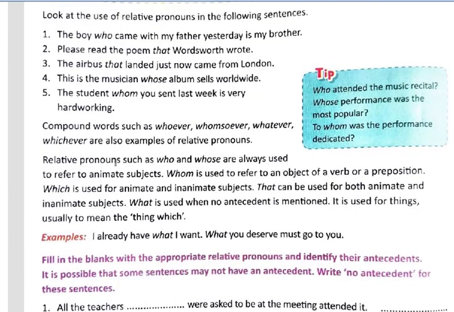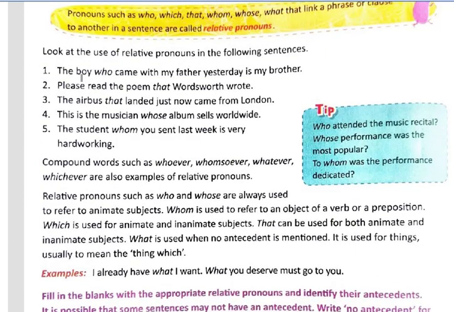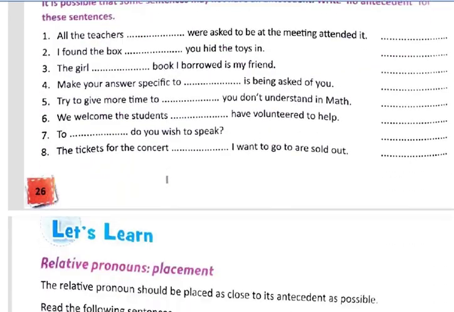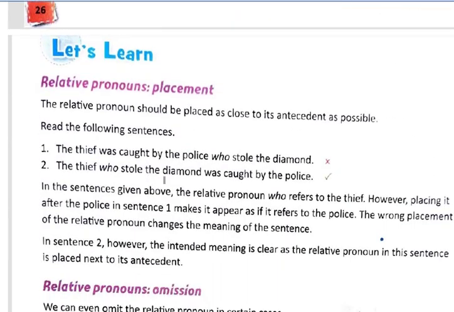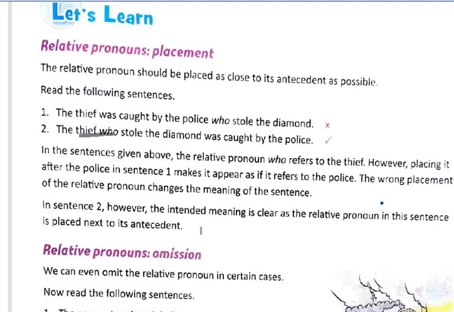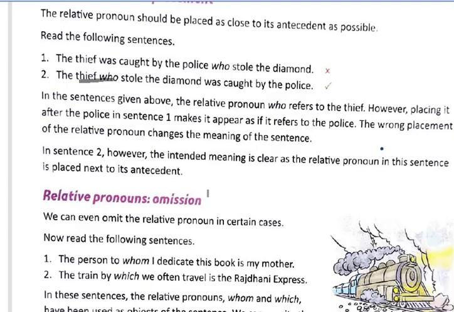Here also you might have noticed the same: the boy who came, the poem that, Airbus that, musician whose, student whom. So it should be placed as close to the noun or the antecedent as possible so that there is no confusion.